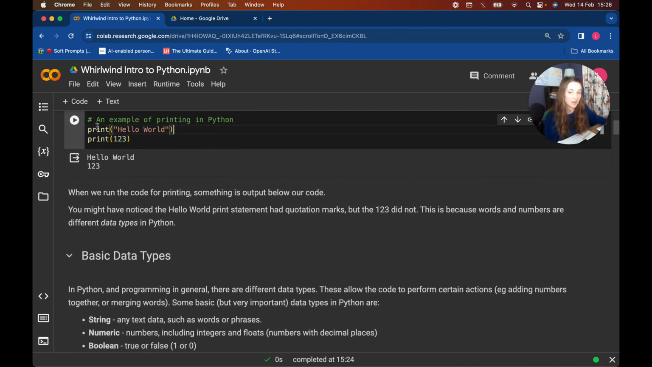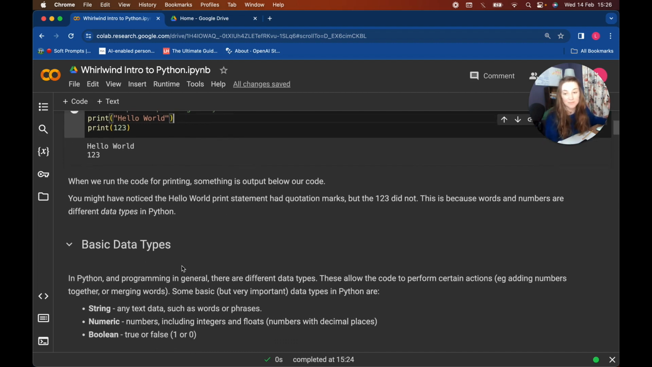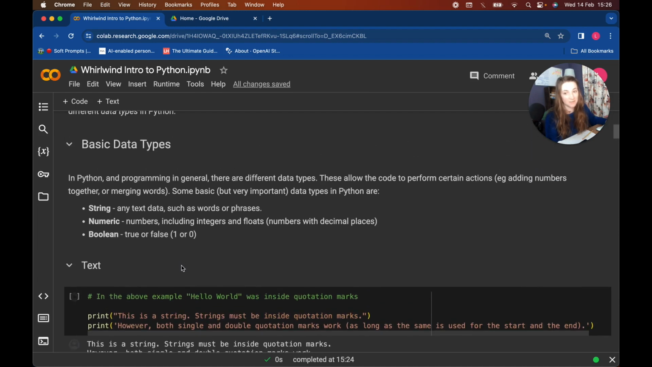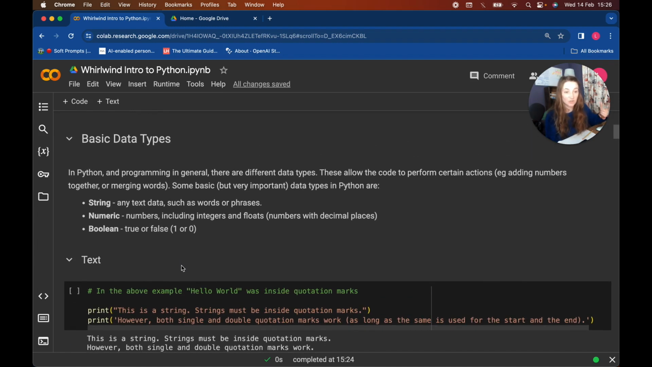And if you notice here, we had quotation marks and not quotation marks, which leads us nicely into data types. So to me, the basic data types in Python are string, numeric, and Boolean. Data types are important because different built-in functions can be used on different data types.